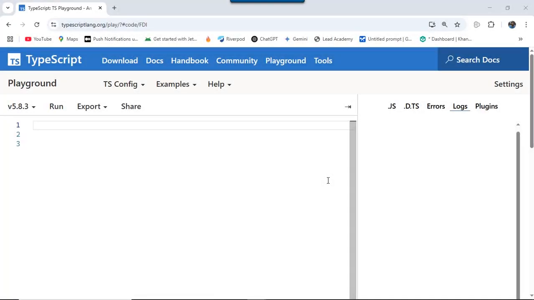Welcome back again. Let's talk about another type. It's not actually a type. We can call it a data structure, and every programming language actually supports some data structure like list, arrays, linked list, vector list, and so on. And TypeScript also supports and has some special syntaxes for arrays.